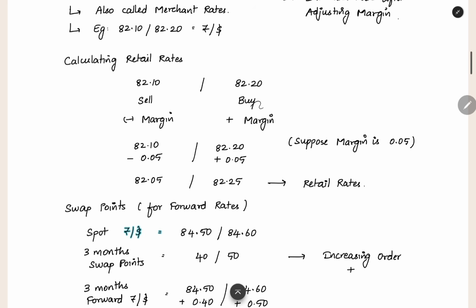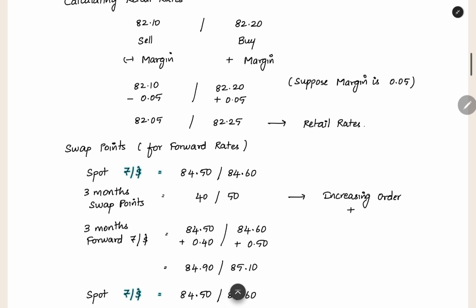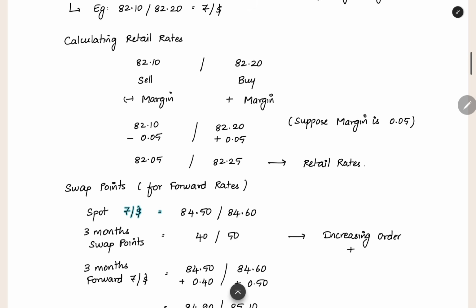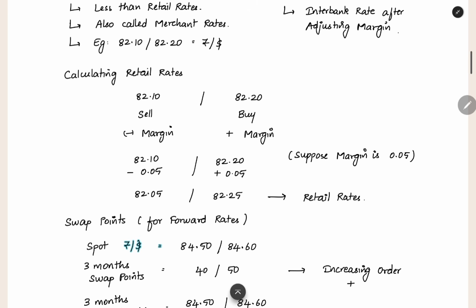So when you are buying from the interbank rate, if you want to go to the normal retail rate, you have to add the margin. When you are selling, you have to reduce the margin. Suppose the margin is 0.05: from the buy rate you add the margin and you come to the retail rate. When you are selling, you reduce the margin and you come to the retail rate. This is the method you have to follow when calculating the retail rate using the margin and the interbank rate.